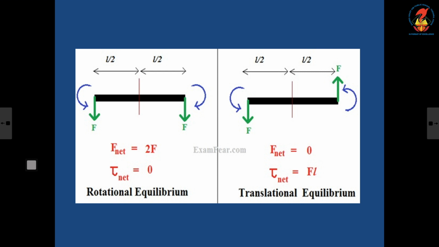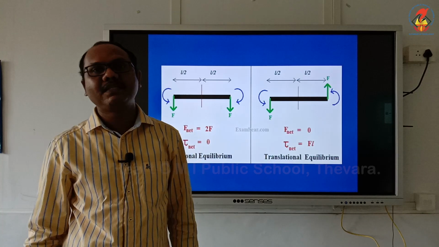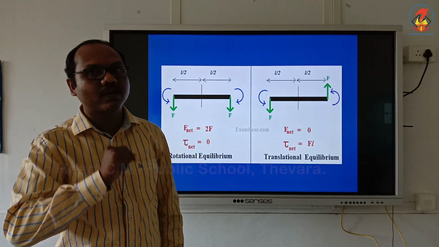Now see the second figure. This is the same rod, but now I changed the direction of force. One force is acting upward, the other force is acting downward. So the net force is 0 because F minus F. But think about the net torque.